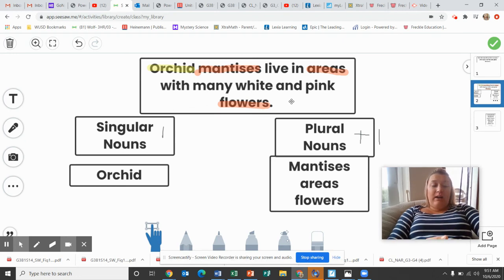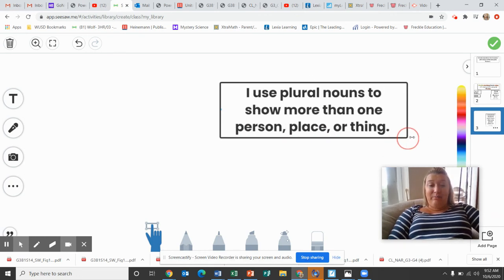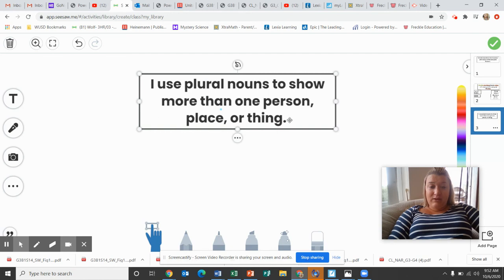Why would we care about nouns and looking at singular and plural nouns? Why is that important? It's important to learn because when you're writing, people want to know if there's more than one of that object. So our focus this week, so here's our phrase, and our focus is I use plural nouns to show more than one person, place, or thing. Please write that at the bottom of your page. Okay? At the bottom of your page.